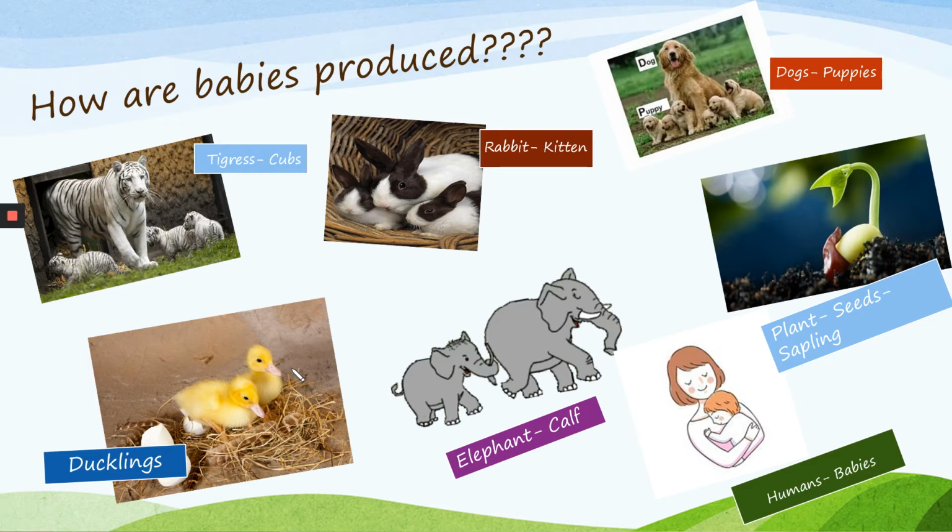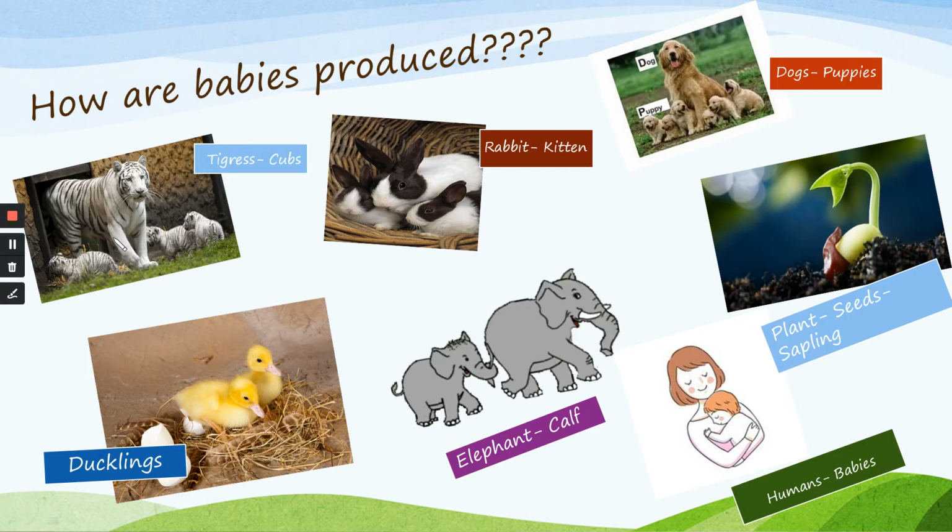Yes, but how are all these animals produced? By the process of reproduction. Are you shocked? What is reproduction? It is very easy. Reproduction is producing the younger one which is similar to them.